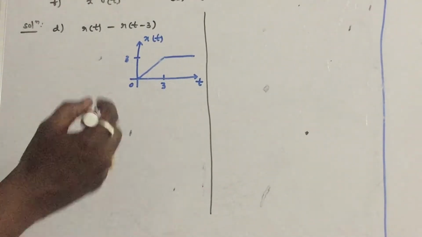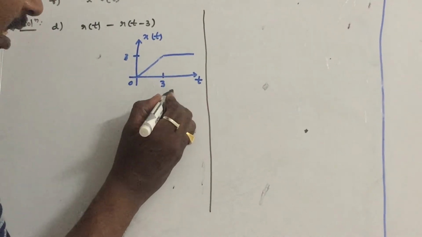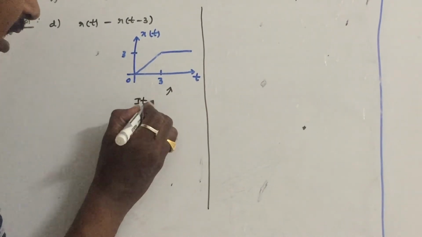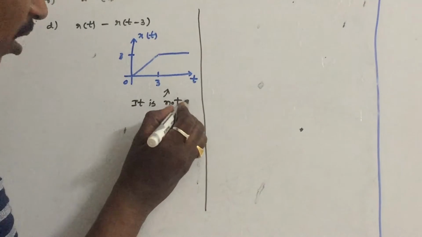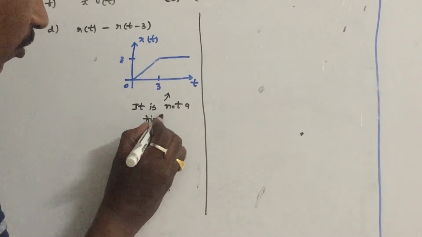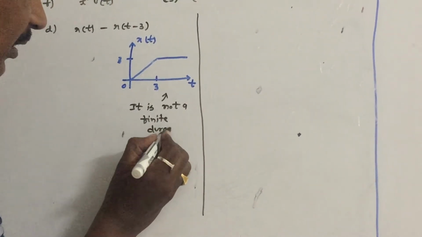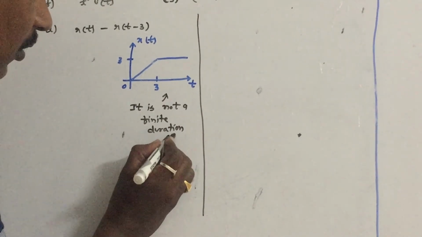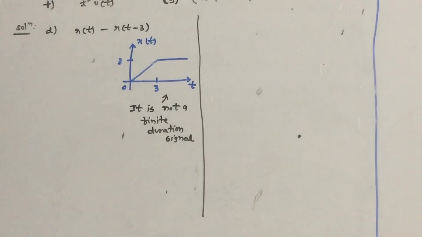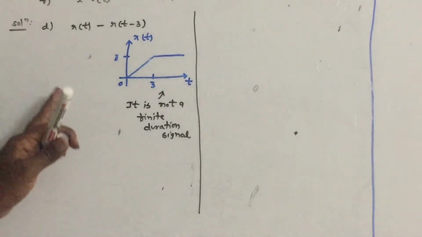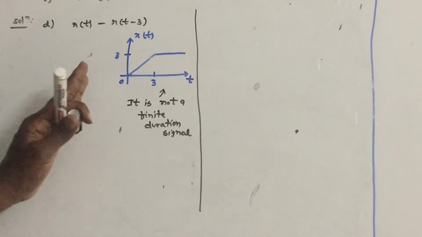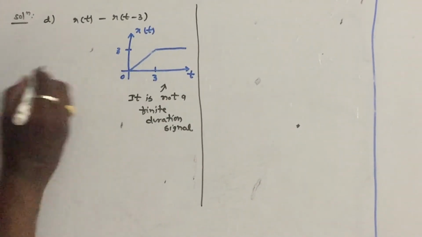So you can see, is it a finite duration signal? No, it is not a finite duration signal. Therefore it is a power signal. You can directly say that it is a power signal. That means its energy will come infinity and power will come finite. So let us check this answer.